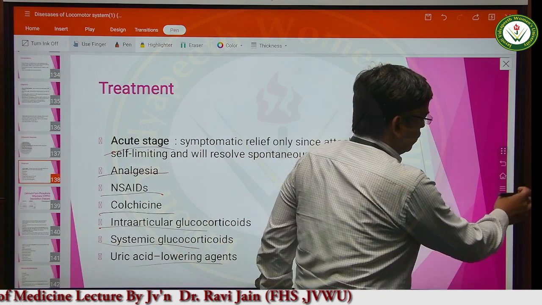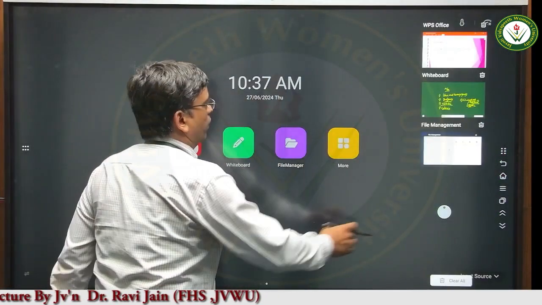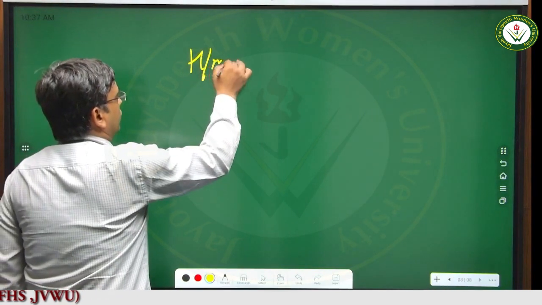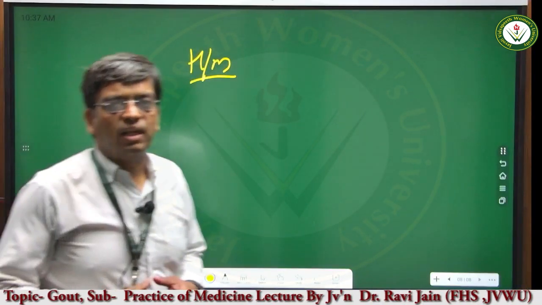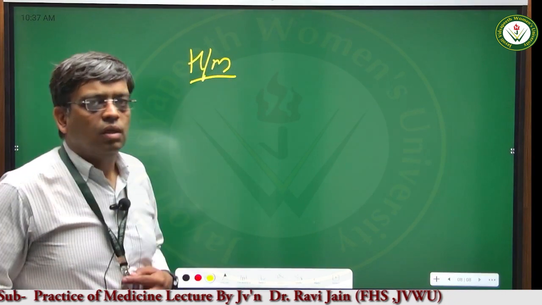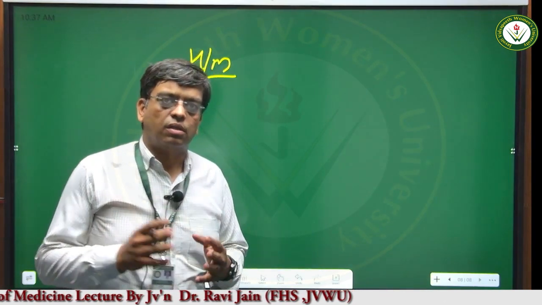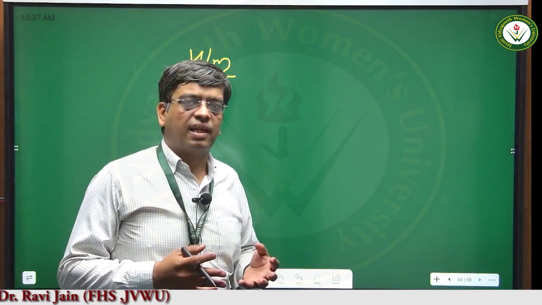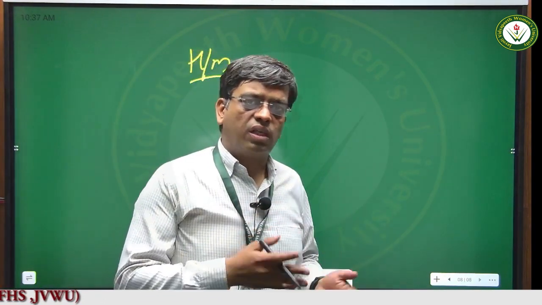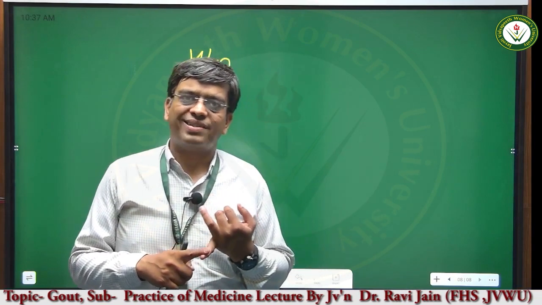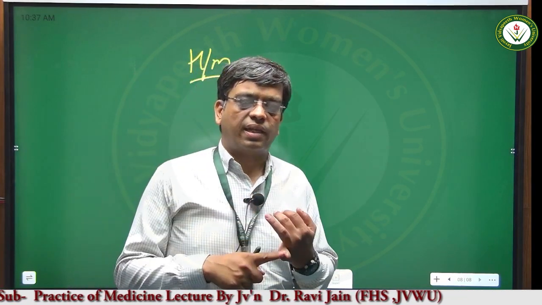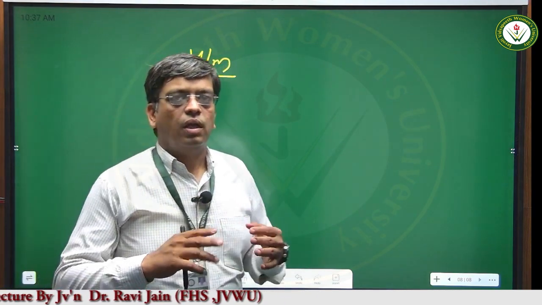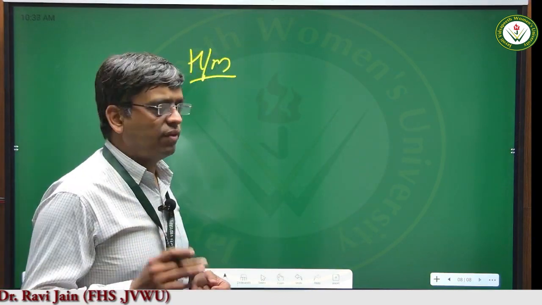Next, we come to the homeopathic management. What are the homeopathic medicines that can be given in case of gout? There are various important homeopathic medicines which can be given in case of gout. Homeopathy treats the disease condition on the basis of symptom similarity. We have lots of good medicines that can be given in all the three stages. Number one, the asymptomatic hyperuricemic phase. Second, the acute gouty phase, and third, tophaceous gout. In all three cases, homeopathy offers a very good treatment.